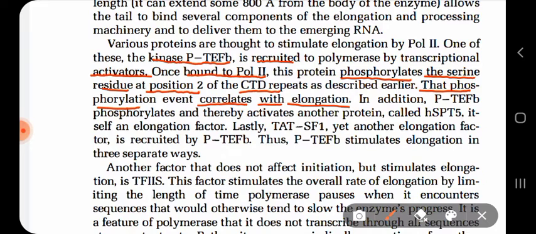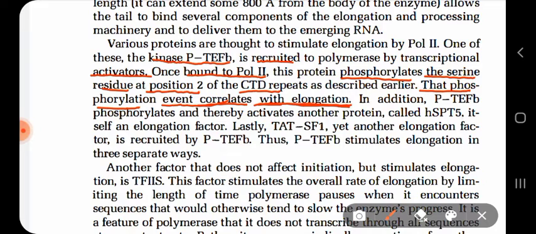If phosphorylation of the tail of RNA polymerase 2 occurs at position number 2, where the serine amino acid residue is present, then it will recruit the splicing factors, the splicing machineries to come. But at the same time, this event also correlates with the elongation process.